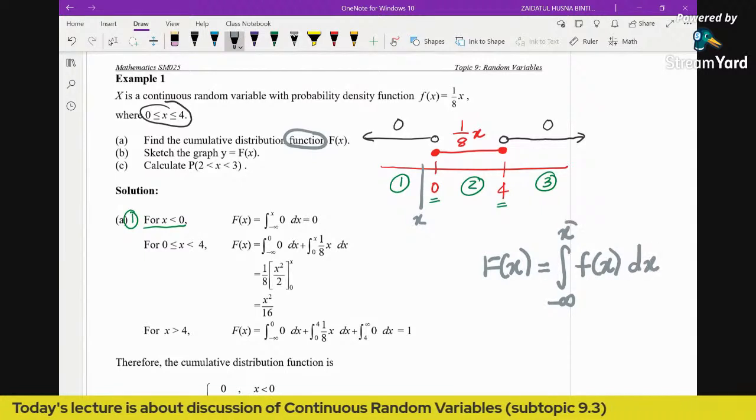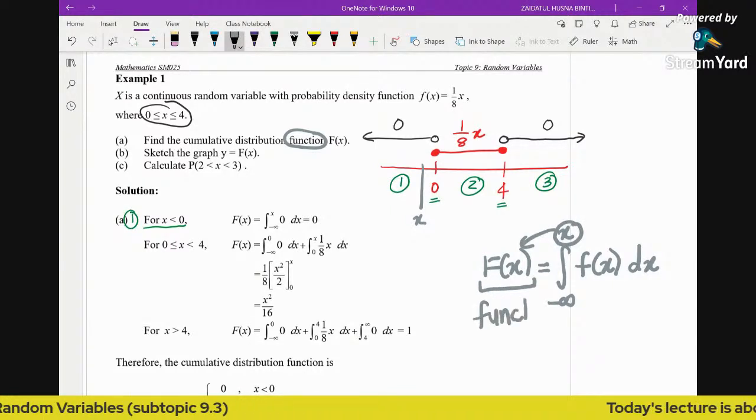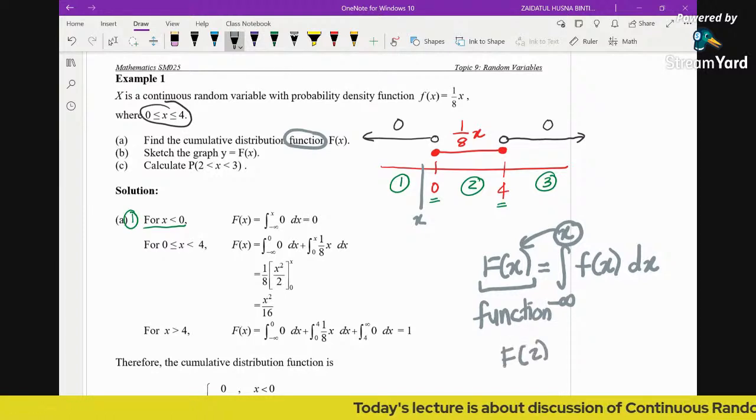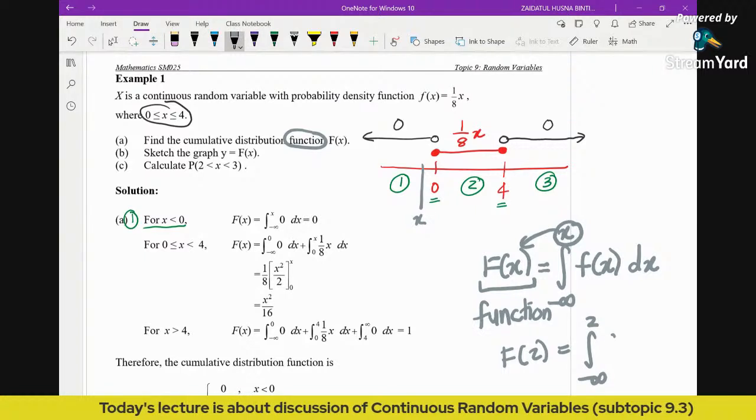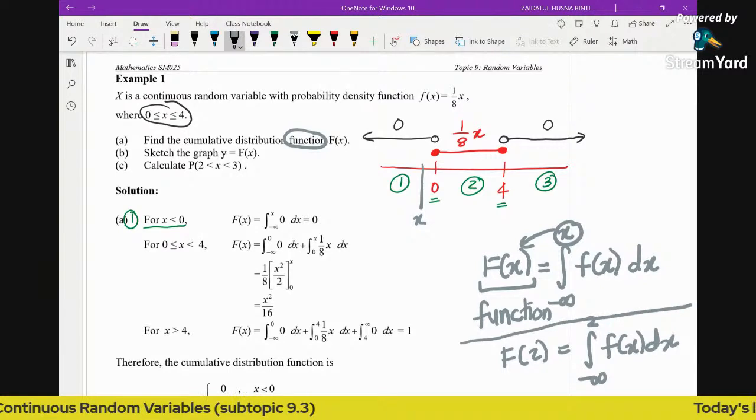So it should be until x, because we should be obtaining a function, not a value. Unless, let's say, you are looking for F(2), then you can integrate from negative infinity until 2. I hope that you can see this difference. We are looking for a function, so that's why we integrate until x.